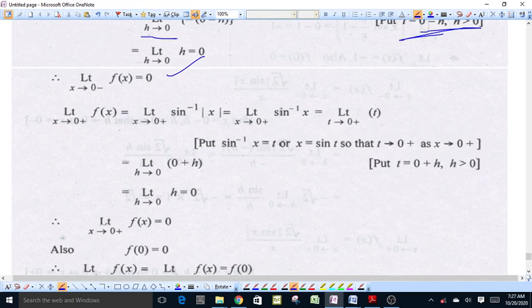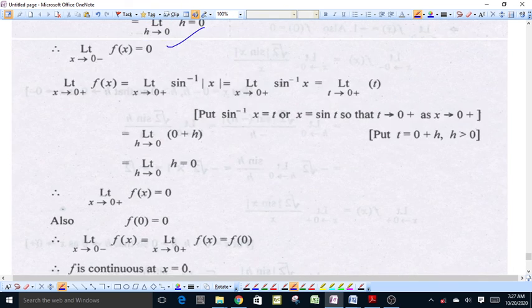Now right limit of this function, limit as x approaches 0 from right of sine inverse modulus of x. For positive x, modulus of x is positive, therefore this limit is equal to limit as x goes to 0 from right of sine inverse x. If we put again sine inverse x is equal to t, x comes out to be sine t.